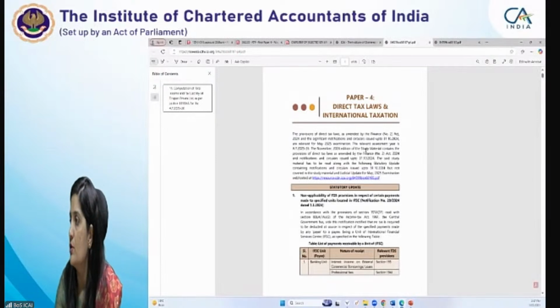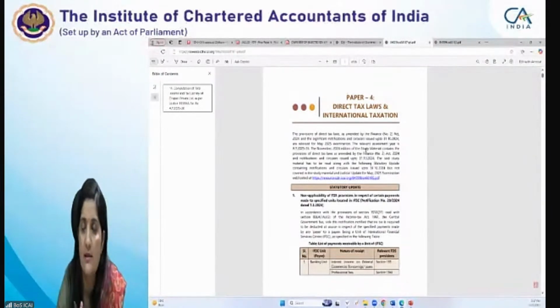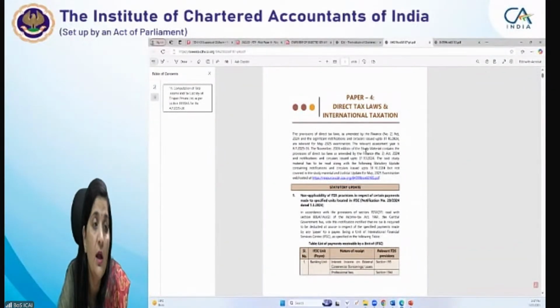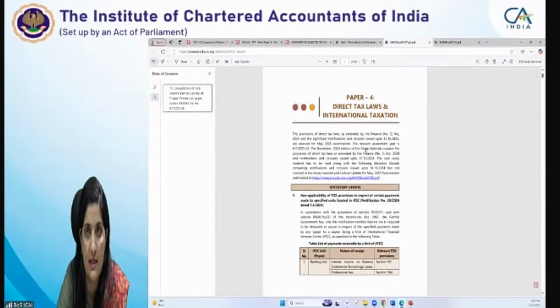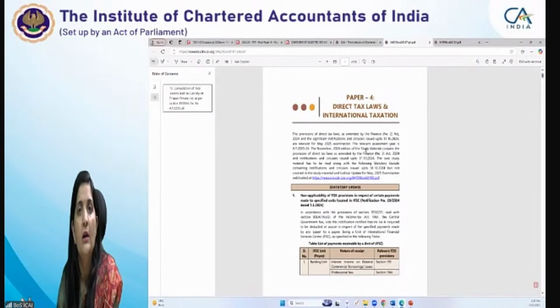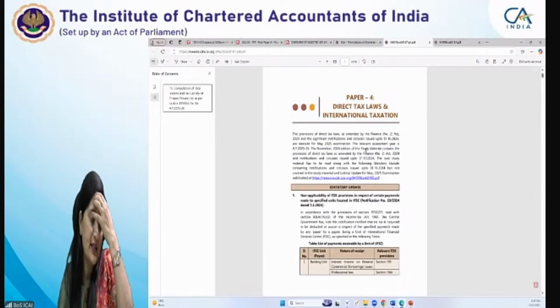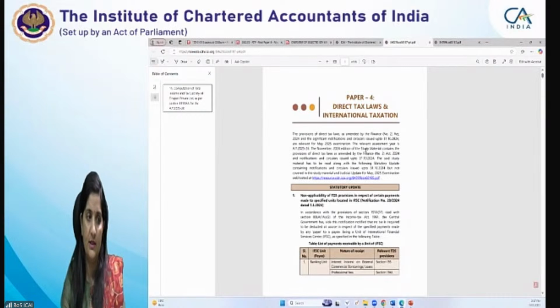If you are joining through the Zoom link, you can ask your query through the chat box also, and definitely one-to-one interaction can also be possible. So it's advisable. Please join through your BoS knowledge portal. You have to log in, then click on Success CA Exams for the Final Paper 4 Direct Tax Laws. It will directly take you to a Zoom link, right? So please join through the Zoom link, or otherwise you can also raise your query through that portal itself.